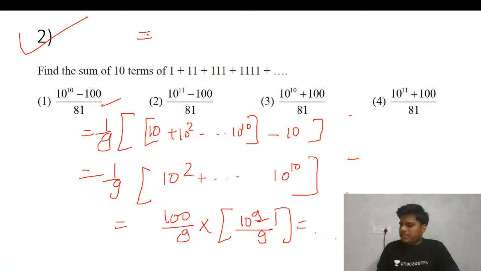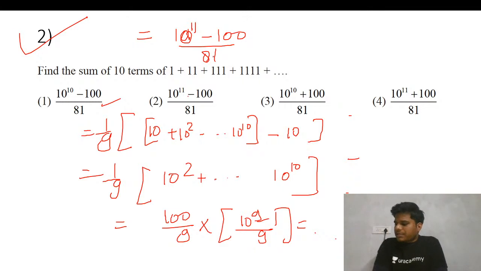So finally this is 100, so 10 to the power 2 will go inside. So that becomes 10 to the power 11 minus 100 upon 81. This is our answer. Anyone has a doubt, you can let me know. This is the right option there.